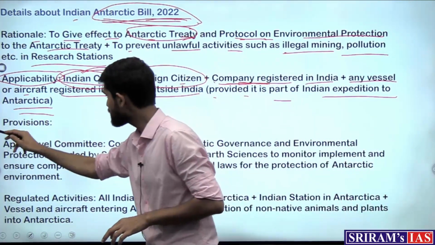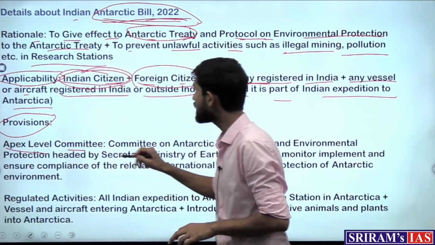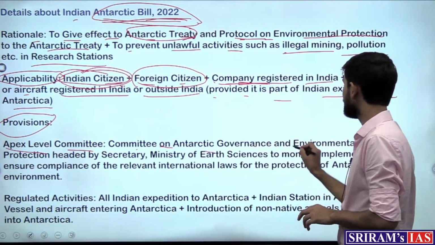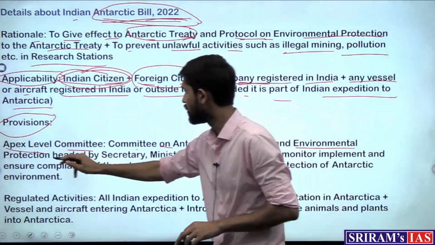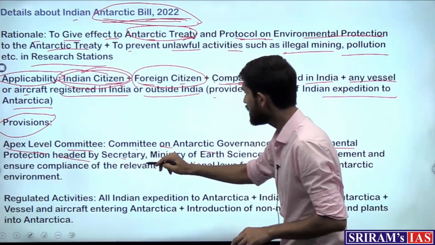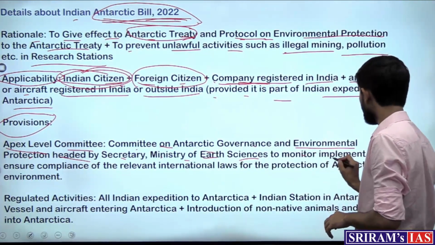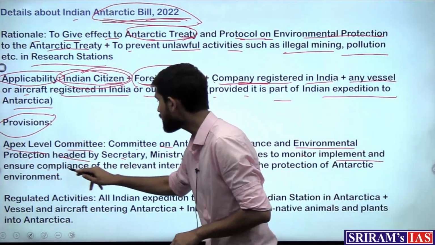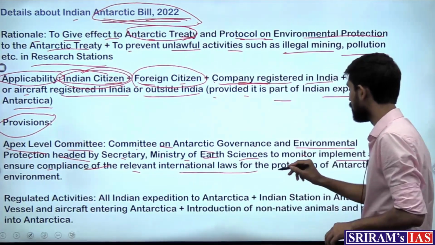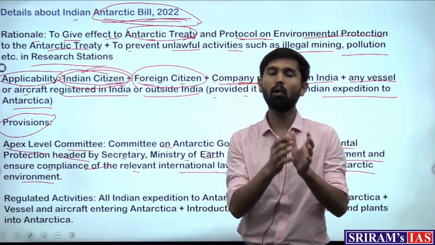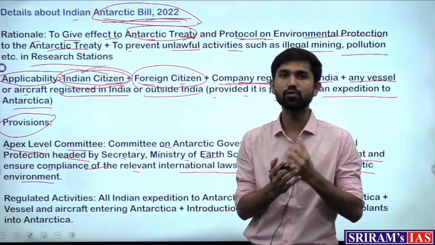The major provisions are that an apex level committee would be set up. That is the Committee on Antarctic Governance and Environmental Protection, which would be headed by the Secretary of the Ministry of Earth Sciences to monitor, implement and ensure compliance of the relevant international laws for the protection of the Antarctic environment. So which would be the body that would deal with the implementation of this law?